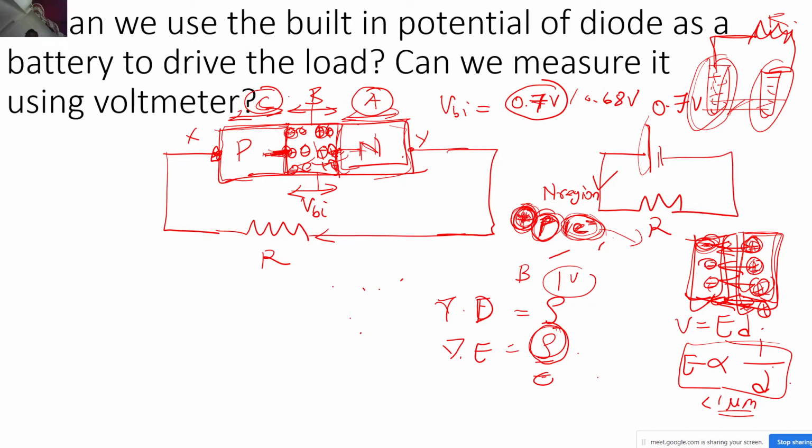And if you say that I can drill a hole or put something over here, then note that you are bringing a metal in contact with the semiconductor, so there will be another depletion region because of the contact of the metal and the semiconductor. So just tell me, do I have any provision to tap into this depletion region? Just tell in the chat box or unmute yourself and tell me. No, sir. No, right? So unless I have the provision to tap, I cannot measure or drive the load out of it, correct?